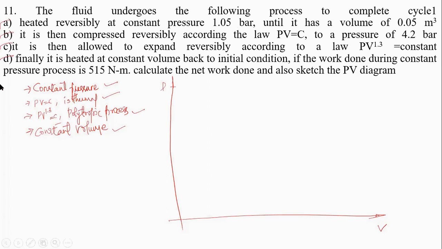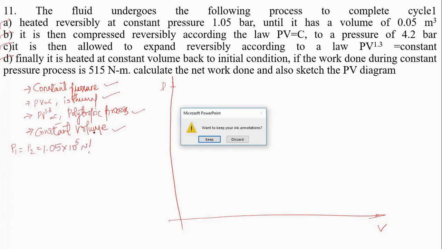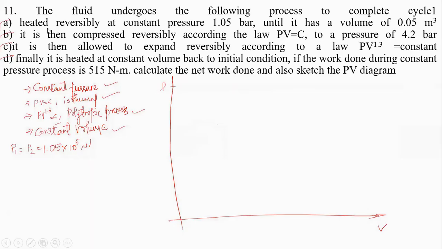That means P1 is equal to P2, 1.05 into 10 to the power of 5 Newton per meter square, until it has a volume of 0.05. When heated, remember this.